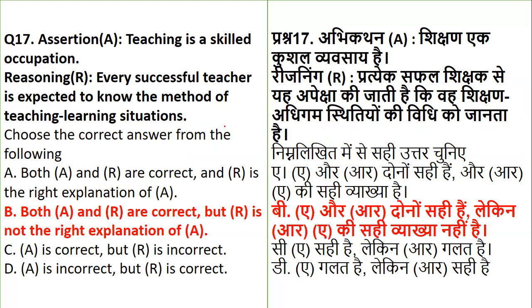Teaching is a skilled occupation. The reasoning says that every successful teacher is expected to know the method of teaching learning situations. So yes, B, the given reason, is not right. Every successful teacher is not expected to know. Definitely teaching is a skill, and it is learned by skilled people in a skilled manner.